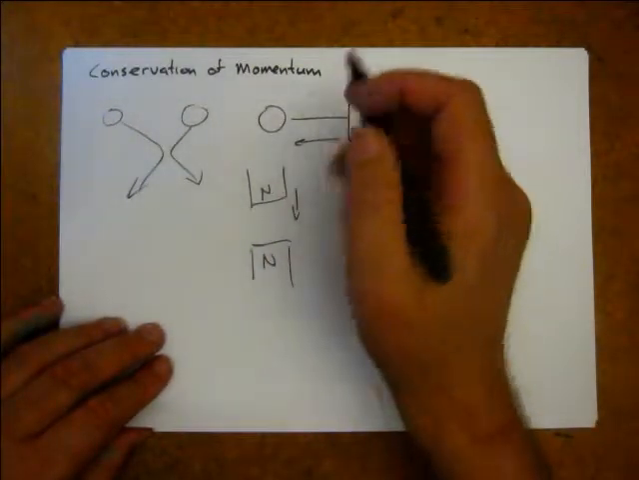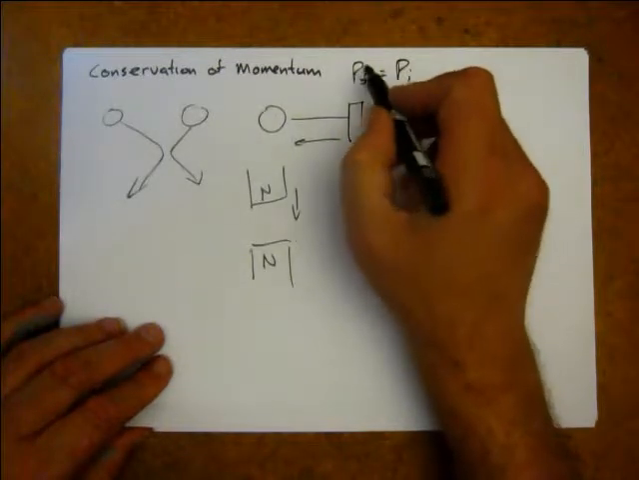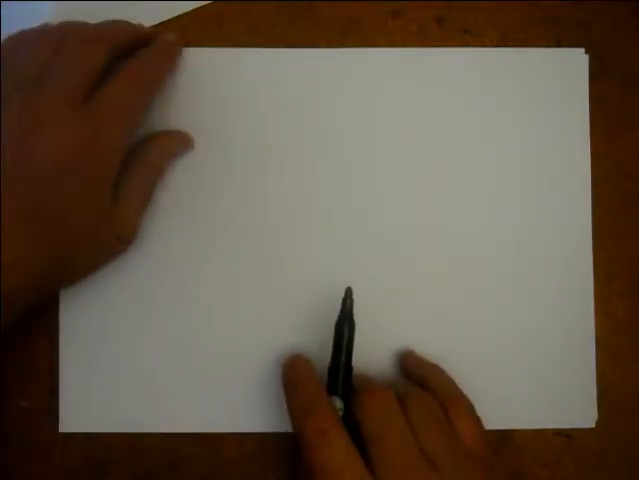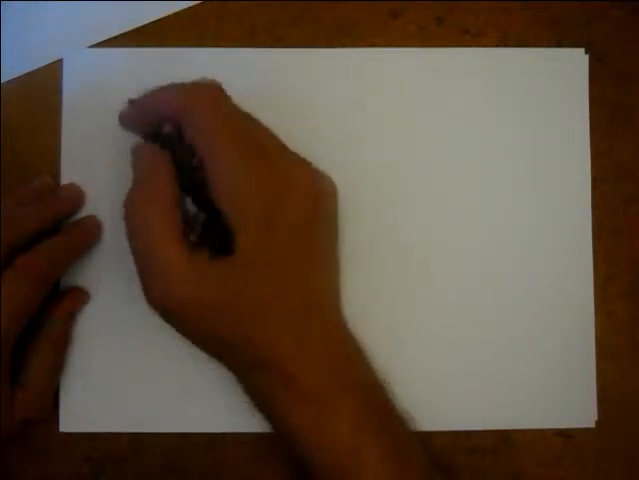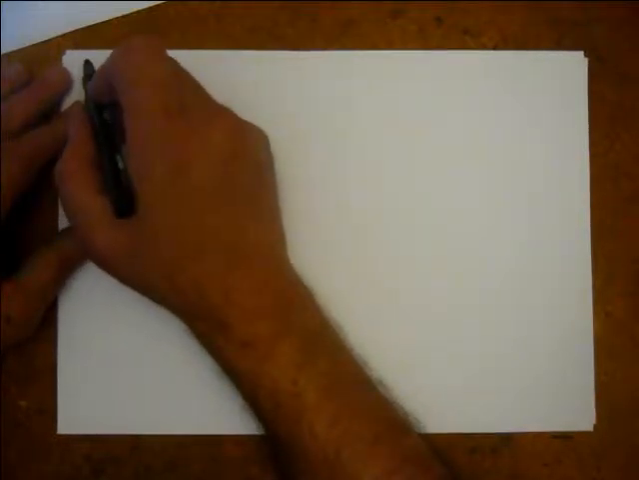So conservation of momentum, PF equals PI. That's all we're talking about. PF equals PI. So let's actually apply this to a collision. Let's do a simple one-dimensional collision. So let's do a problem. A 1D collision.